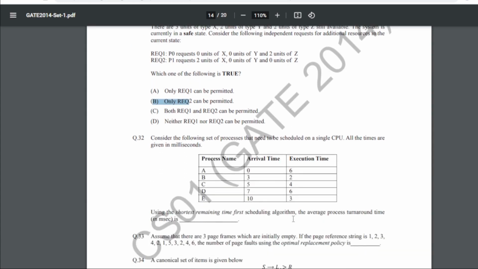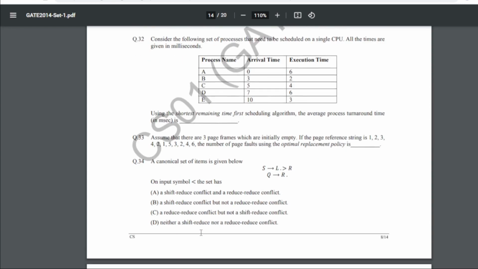Now 32 is: consider the following set of processes that need to be scheduled on a single CPU. All the times are given in milliseconds. So using the shortest remaining time first scheduling algorithm, the average process turnaround time in milliseconds is. So for 32 our answer will be 7.2.